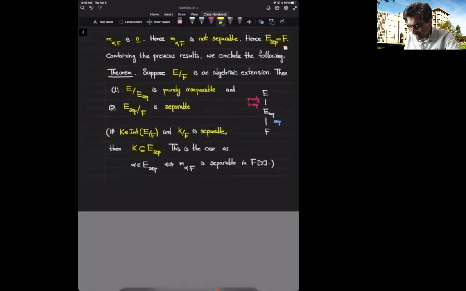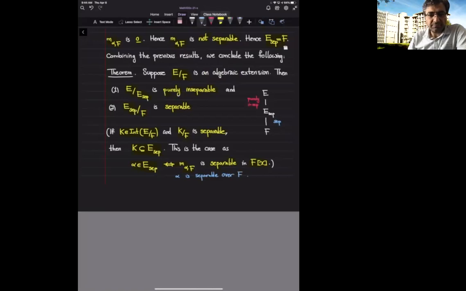So it is the definition of E sub sep that alpha belongs to this precisely when the minimal polynomial of alpha is separable in F[x]. Sometimes we say that alpha is separable over F. So when we say alpha is separable over F, that's equivalent to saying that the minimal polynomial of alpha is separable in F[x]. That's the definition of saying that an element is separable over F.